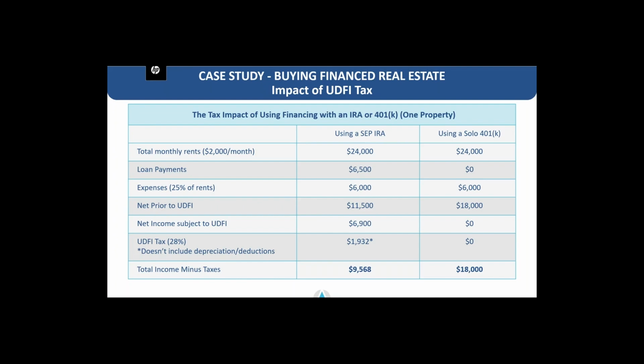The net income subject to UDFI for the SEP IRA is $6,900, and the 28% tax rate that is going to be paid on these funds is going to be just shy of $2,000, at $1,932. So the total income minus taxes that the SEP IRA is going to be enjoying is going to be $9,568 per year. Now let's look at this through the lens of utilizing a solo 401k.